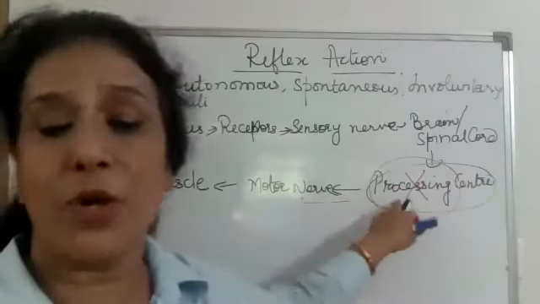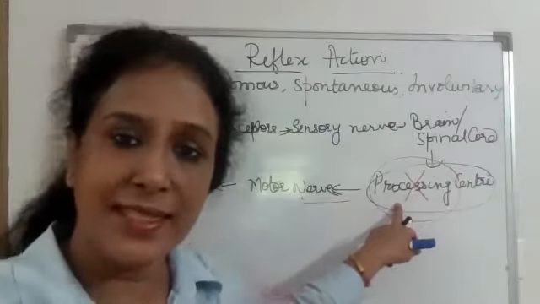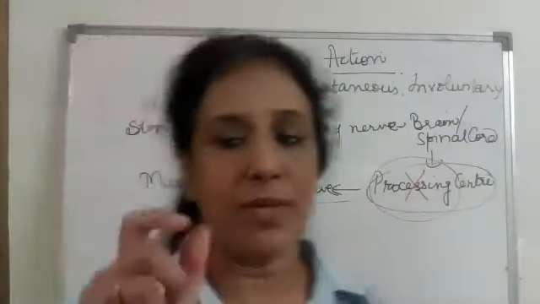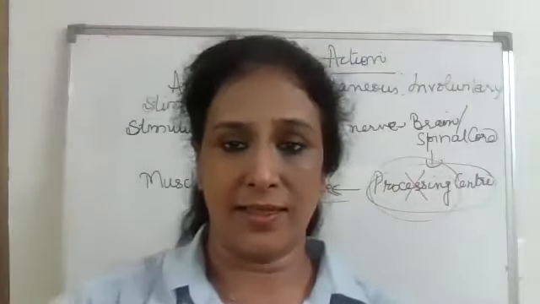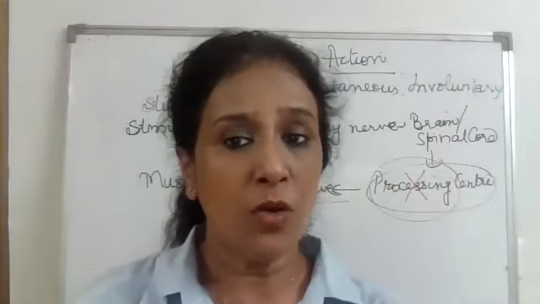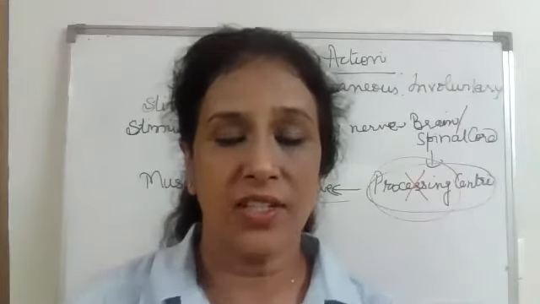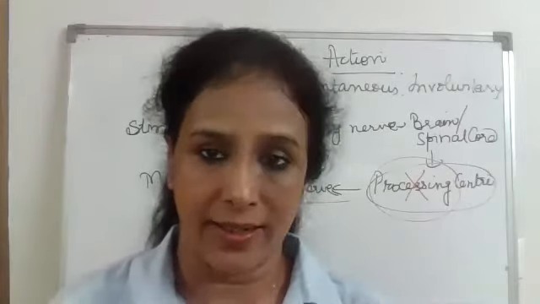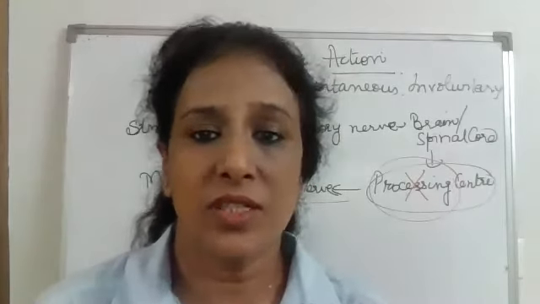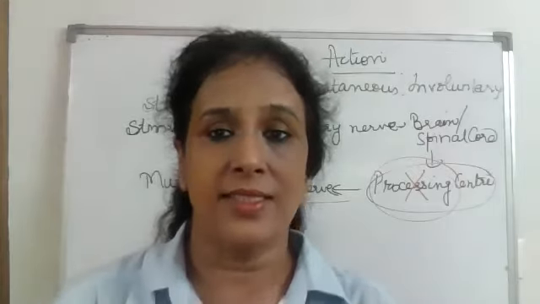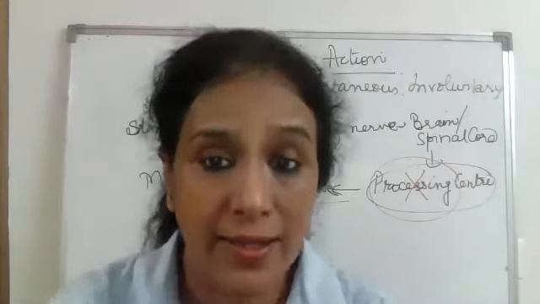So this important step is deleted in the case of reflex action. So the time taken by the processing center is now prevented in reflex action. That is why reflex actions are very quick, and we cannot control reflex action. These are all of a sudden, these are inborn, these are inherited.